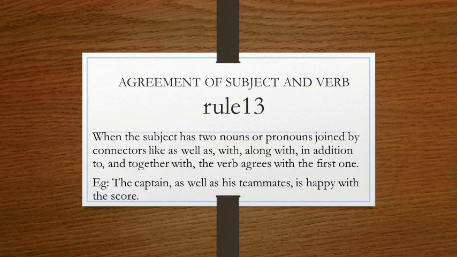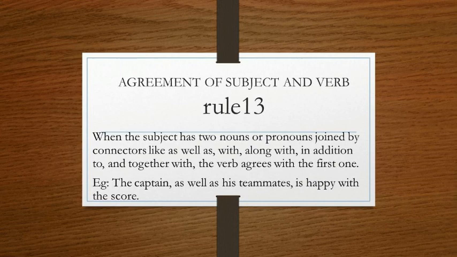Rule 13. When the subject has two nouns or pronouns joined by connectors like as well as, with, along with, in addition to, and together with, the verb agrees with the first one. Once again, let us repeat the rule. When the subject has two nouns or pronouns joined by these connectors, the verb will agree with the first one. If it is plural, then the verb will also be plural. If it is singular, then the verb will be singular.